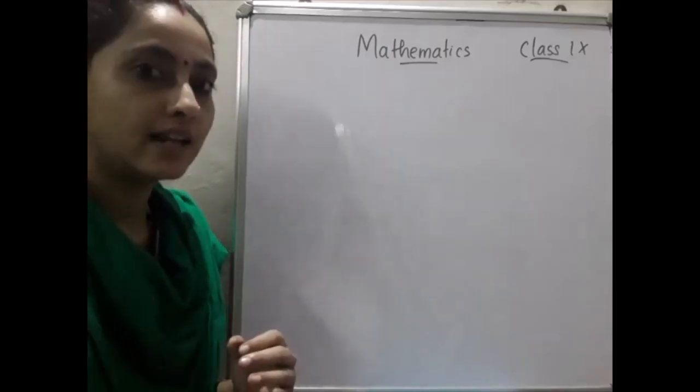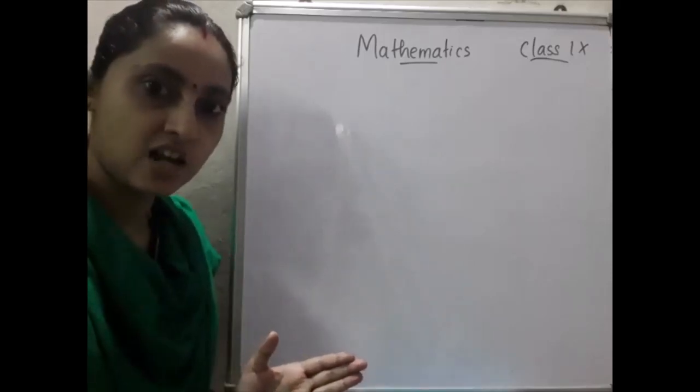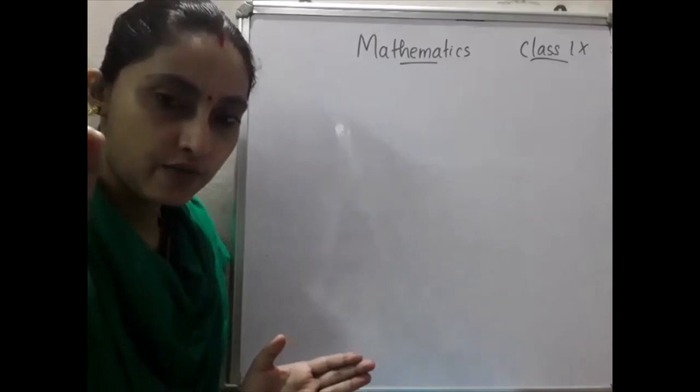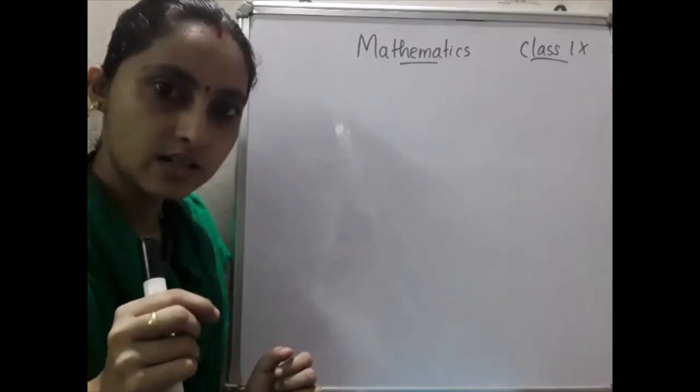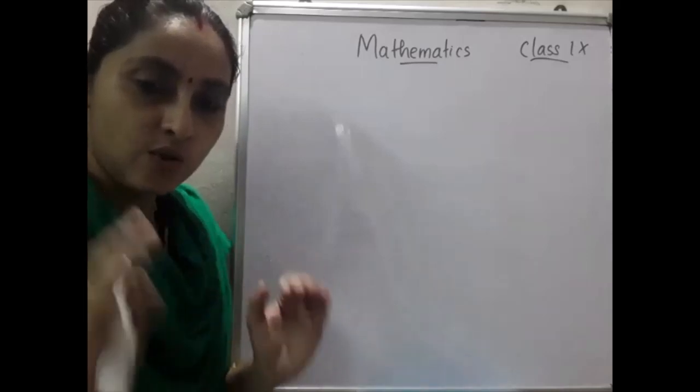Then the next chapter is also a continuation of this. So if you don't know this chapter, the next chapter will be difficult for you. If anyone has a doubt in any point, just go through the 7th standard textbook.